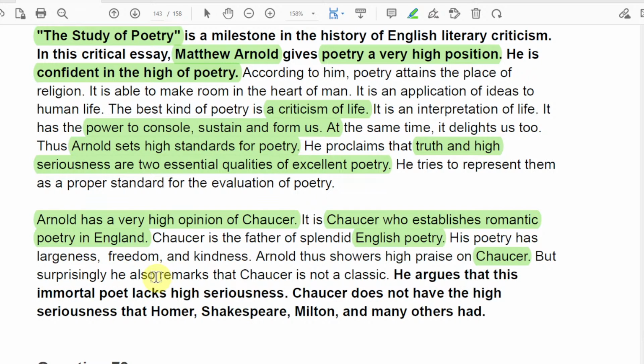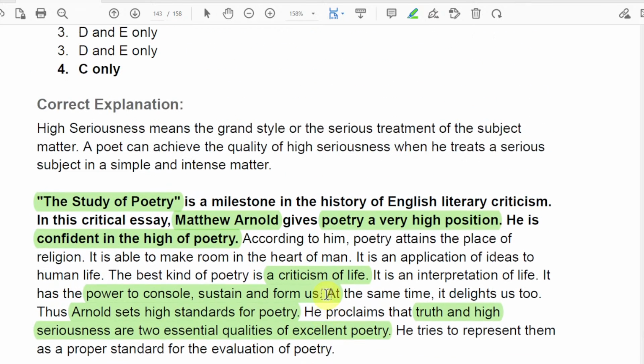However, surprisingly, he also remarks that Chaucer is not a classic. He argues that this immortal poet lacks high seriousness, and Chaucer does not have the high seriousness that Homer, Shakespeare, Milton, and many others have. So remember, he talked about Milton as well.